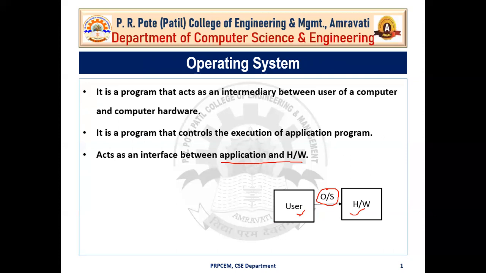So whatever commands we have given in high level language, the OS converts those commands into machine level language and vice versa. Okay, so operating system acts as an interface between user and hardware. We can also say that operating system acts as an interface between application and hardware, and we can also call it a mediator between the user and hardware for the communication purpose.